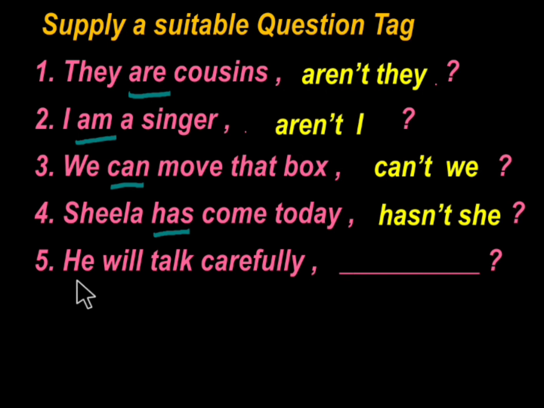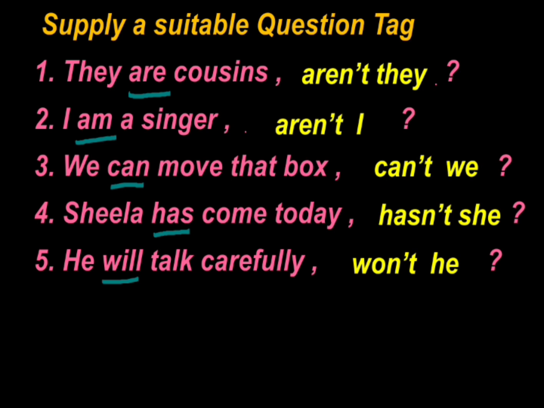The last question, he will talk carefully. Will is the auxiliary verb and the pronoun is he. The negative form of will is won't, and so the question tag is won't he? Hope you would have got all correct. If so, very good. You can also share your points in the comment box.